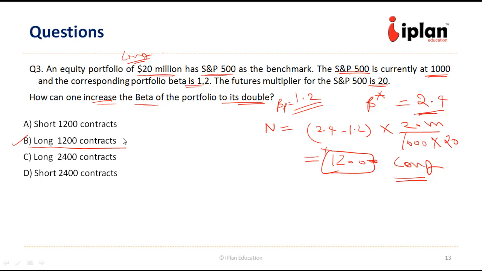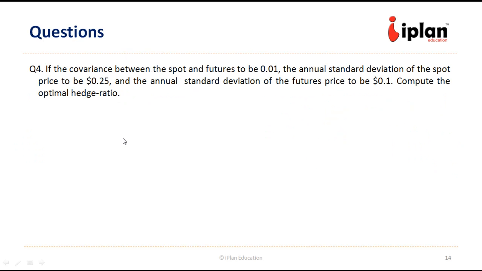Now let us take the next question. It says if the covariance between the spot and the future is 0.01 and the annual standard deviation of the spot price is 0.25 and that of future is 0.1, compute the optimal hedge ratio.